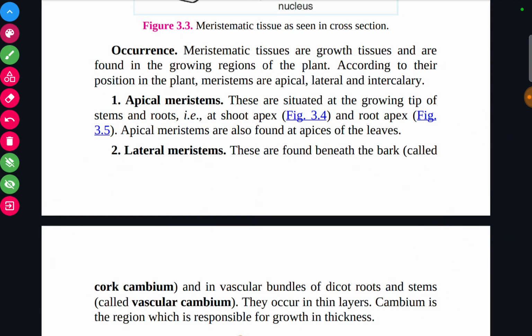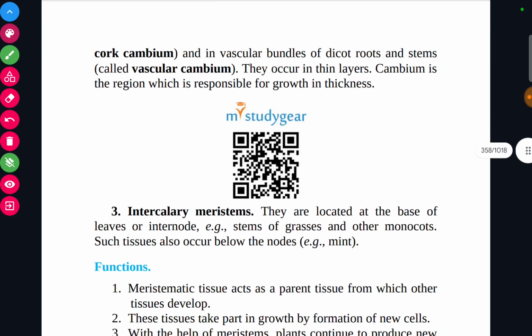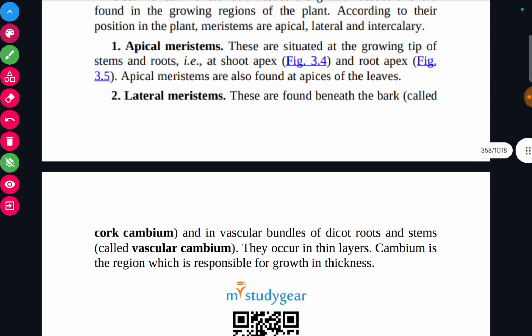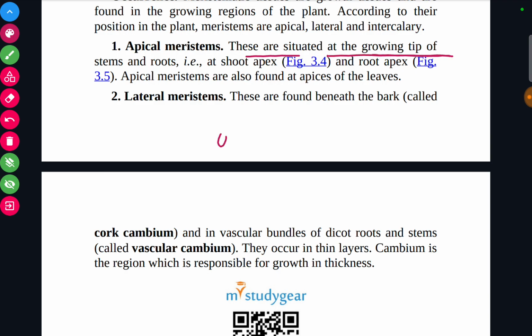Now see the occurrence. Meristematic tissues are growth tissues and are found in the growing region of the plant. So according to their position, they are named as apical meristem, lateral meristem and intercalary meristem. What is the apical meristem? They are situated at the growing tip. As I already said, they are present at the tip of the root or stem, at the shoot apex or the root apex.